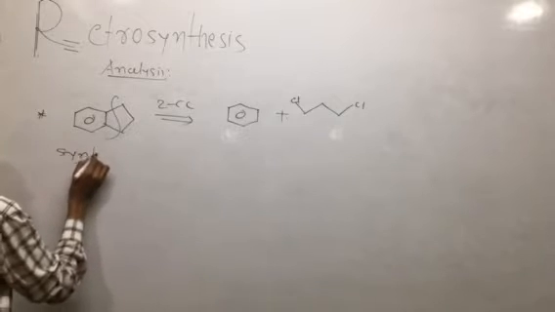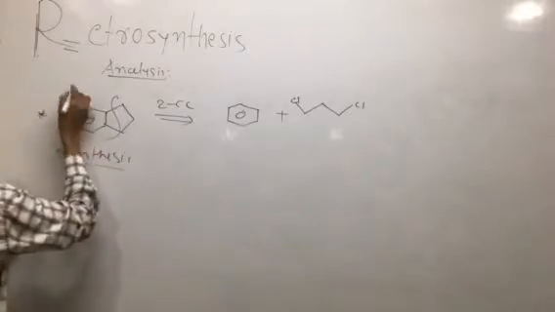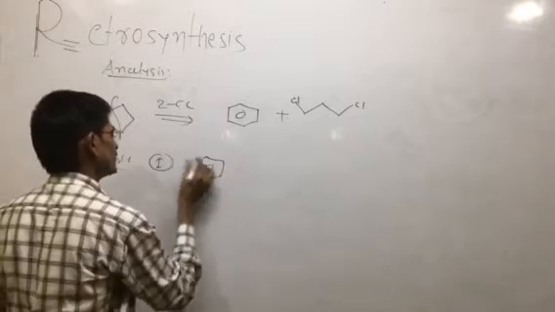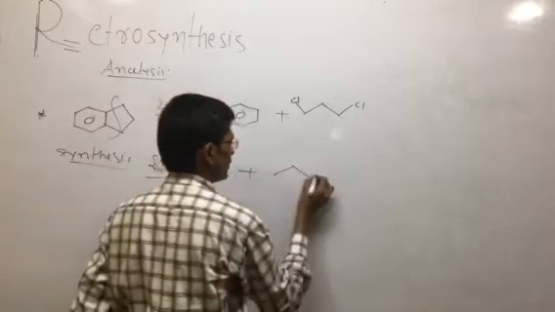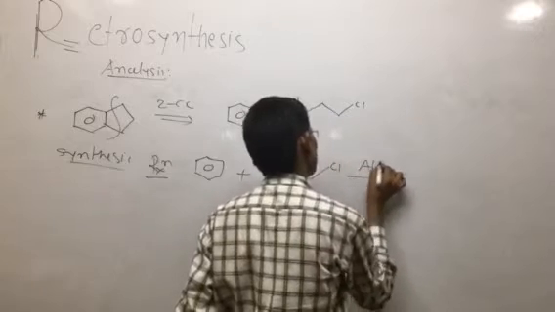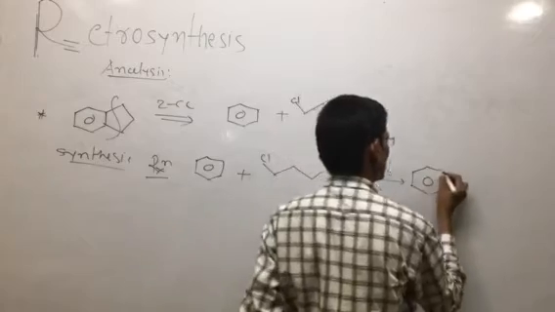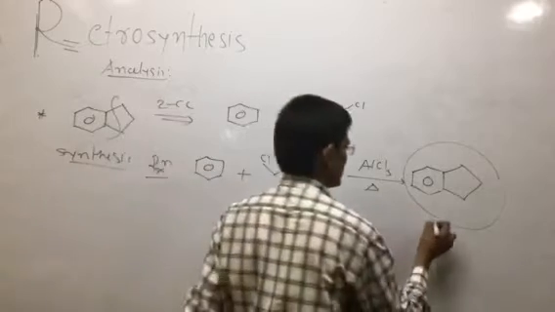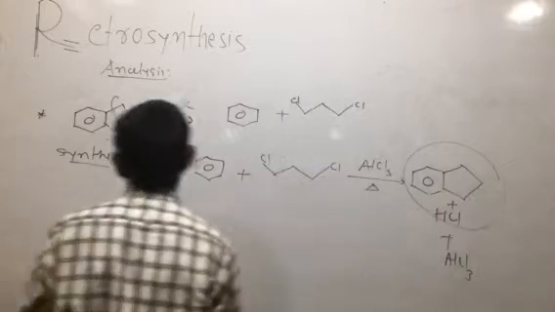So what is the plan of synthesis? This is called the analysis, and now the synthesis. The starting reactant molecule is benzene. If it reacts with 1,3-dichloropropane in the presence of AlCl3, then the bicyclic compound forms, with HCl, hydrochloric acid, as by-product, and AlCl3 remains. So this is the bicyclic compound.